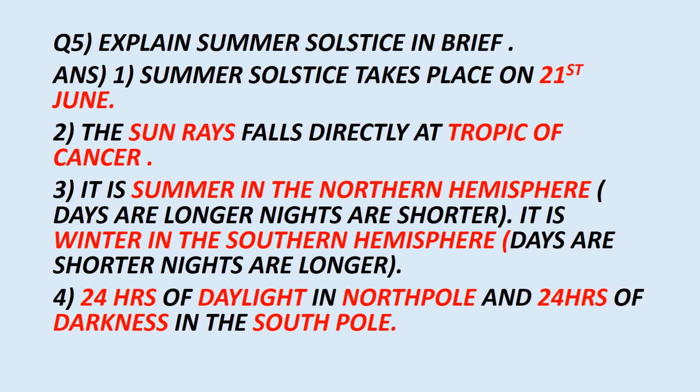The second point, the sun rays fall directly at Tropic of Cancer. Third point, it is summer in the northern hemisphere. Days are longer, nights are shorter. It is winter in the southern hemisphere. Days are shorter, nights are longer. Fourth point, 24 hours of daylight in the North Pole and 24 hours of darkness in the South Pole.